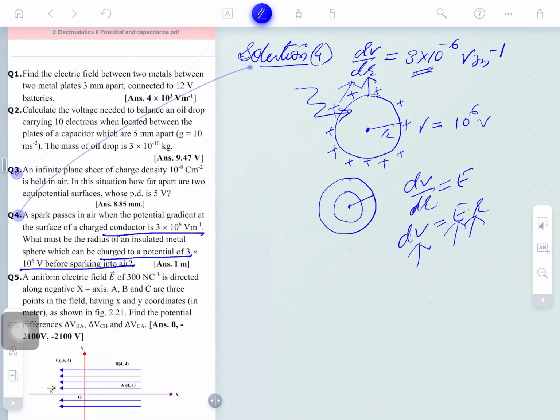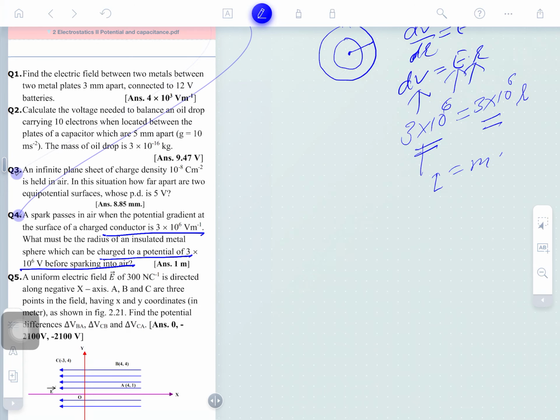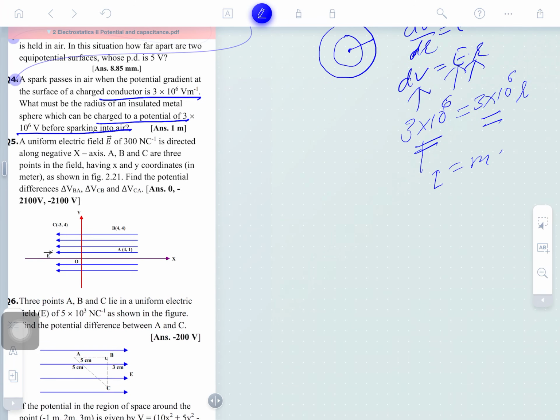Well understood, guys? It is 3 into 10 raised to the power 6 for the potential, and 3 into 10 raised to the power 6 for the field. This is the potential, this is the field. The answer will come as 1 meter, meaning a sphere of 1 meter radius is to be made. Similarly, you can solve further questions.